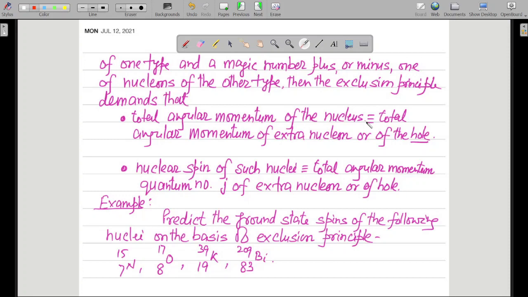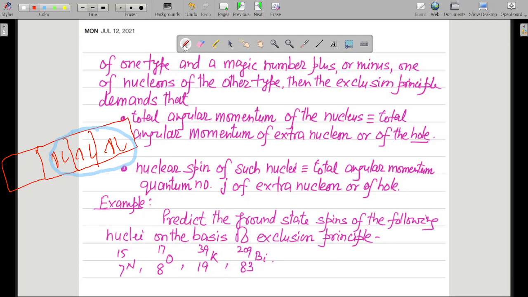Let me tell you what happens in this particular case. Suppose the magic number of nucleons has been filled up like this. Now we have one more box over here. So suppose this is the magic number of nucleons.